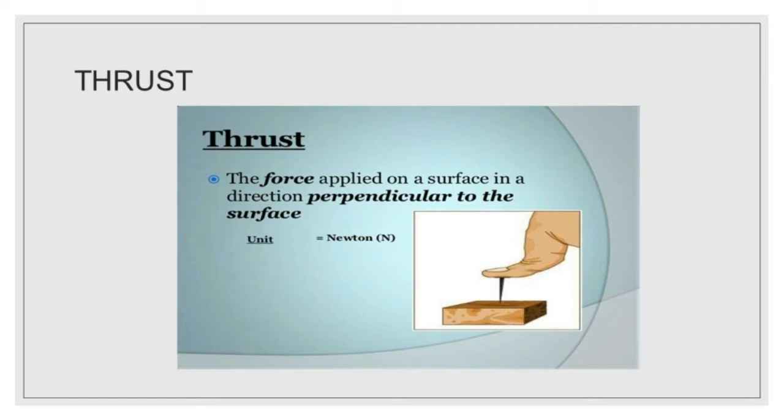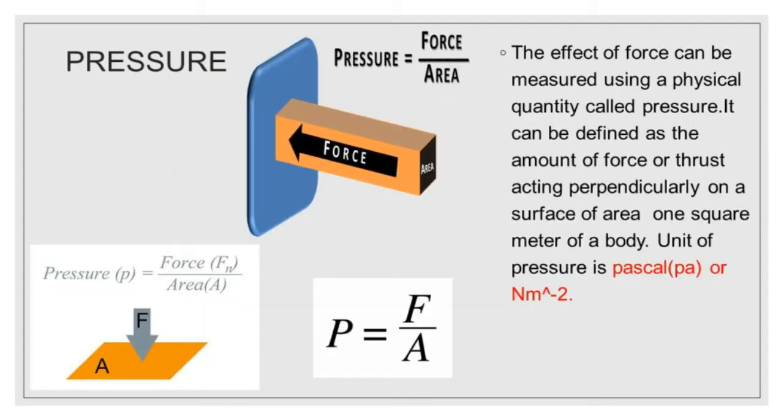Thrust. It is a force acting perpendicularly on any given surface area of a body. It is measured by the unit Newton. Pressure. The effect of force can be measured using a physical quantity called pressure. It can be defined as the amount of force or thrust acting perpendicularly on a surface of area 1 square meter of a body. Pressure is equal to thrust or force over area. So P = F/A.